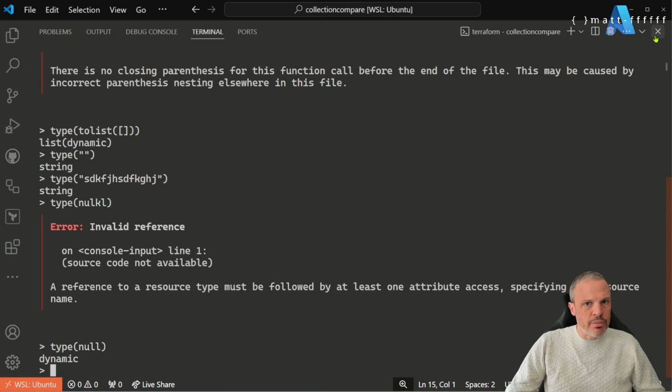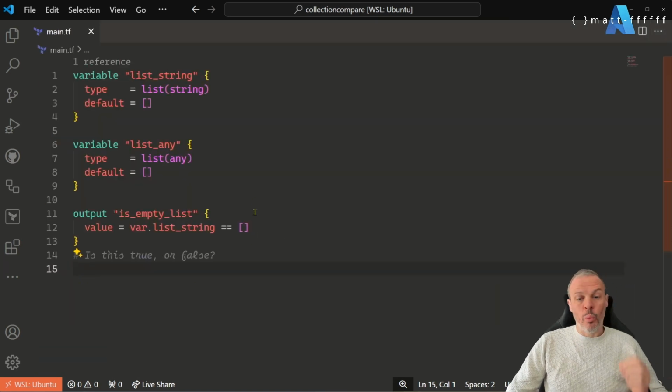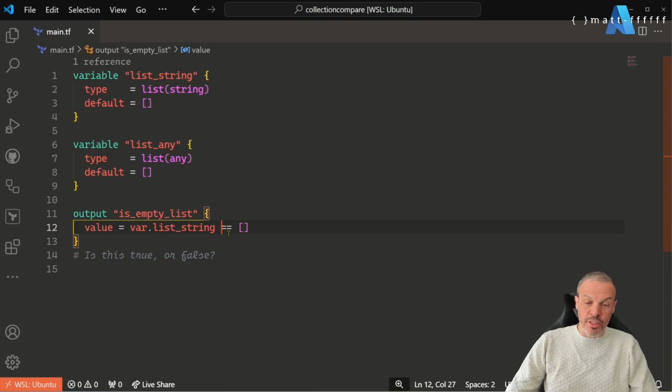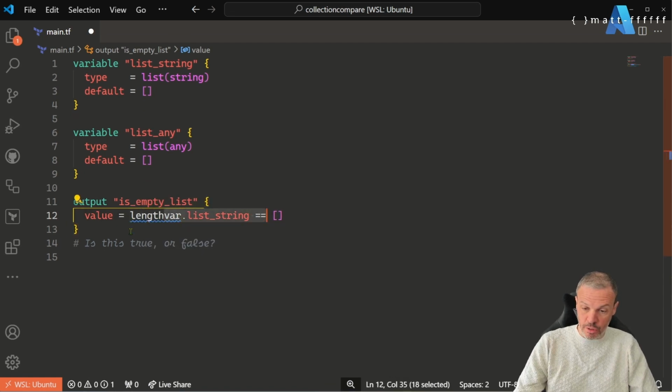So how do we do it with collection values? Well, with collection values, what we've got to do is we've got to use the length function. If we wanted to say, is it empty or not?